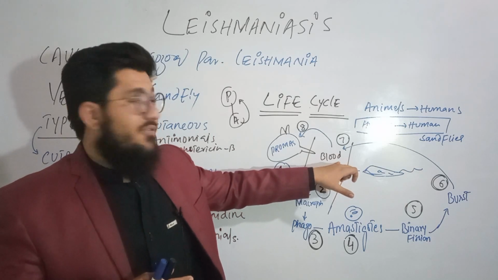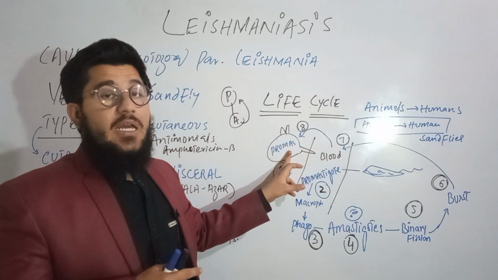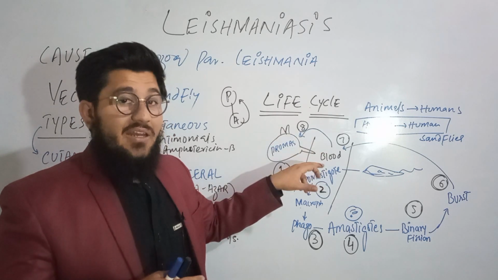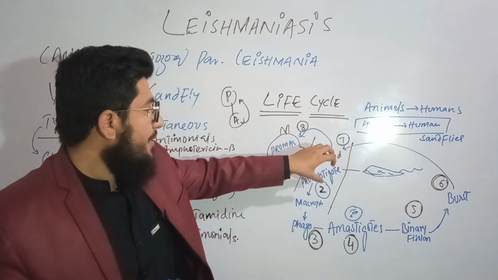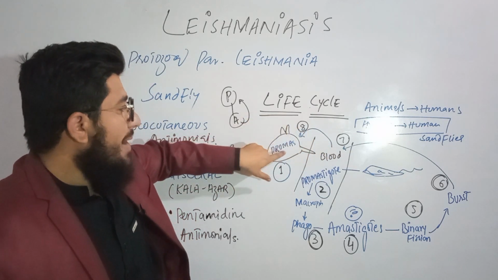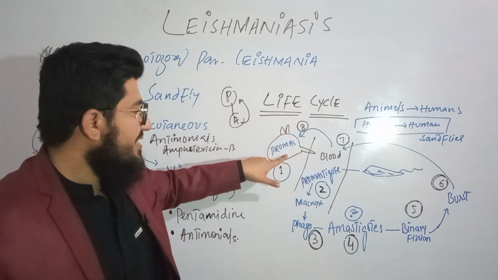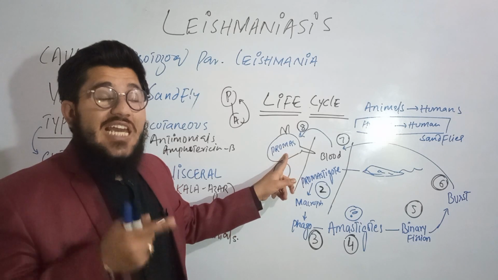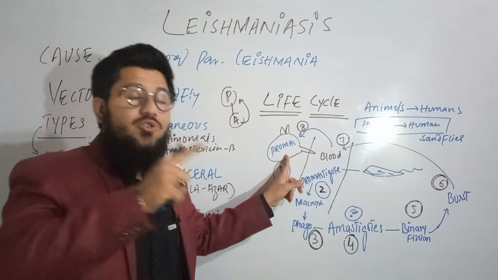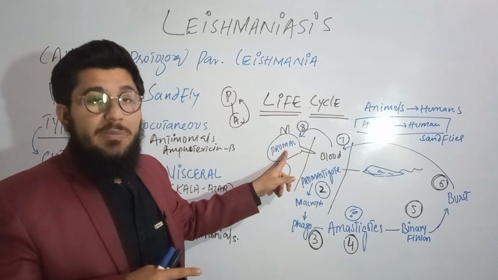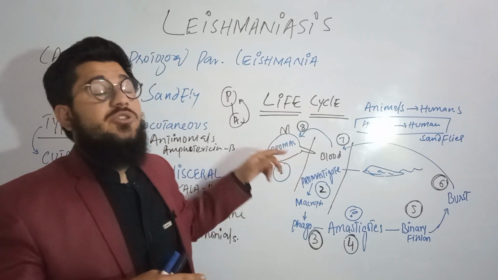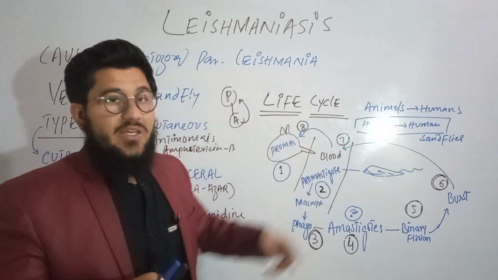Now if the sandfly bites this person again, what will happen? It will take these amastigotes from the blood, and these amastigotes will come back into the gut of the sandfly, where they will be converted back into promastigotes. Then again, these promastigotes will be available to be injected into another human. So like this, the life cycle continues.